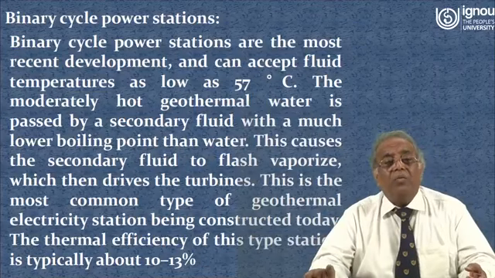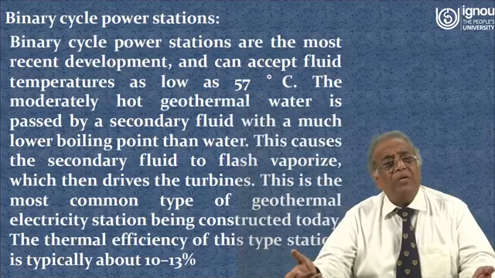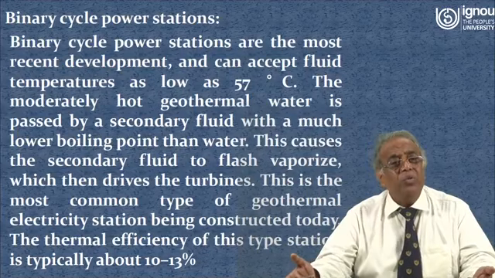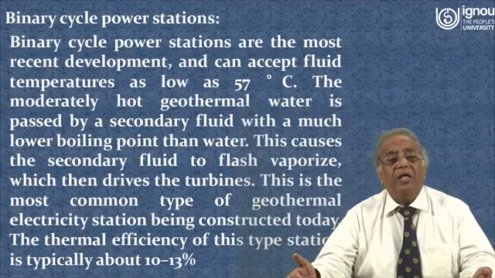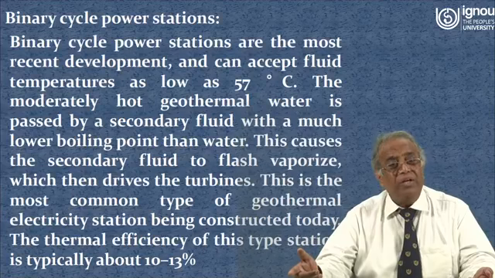Now we will talk about the binary cycle power station. Binary cycle power stations are the most recent development and can accept fluid temperature as low as 57 degrees centigrade. The moderately hot geothermal water is passed by a secondary fluid with a much lower boiling point than water.